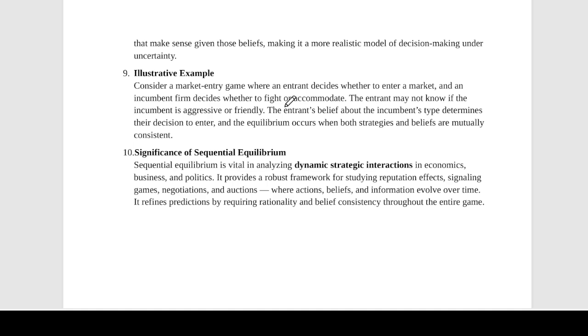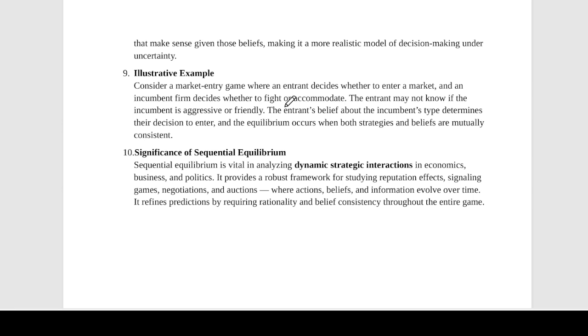So the new firm, जो है हमारी नई firm है, अगर उसको पता नहीं कि उसका opponent aggressive है या friendly है, तो वो firm एक belief form करेगी based on whatever information it has about its opponent, and in accordance with that it will choose the best response. Then an equilibrium will be reached when actions match beliefs and beliefs match actions. Okay, so when belief matches actions it is Bayes consistent.